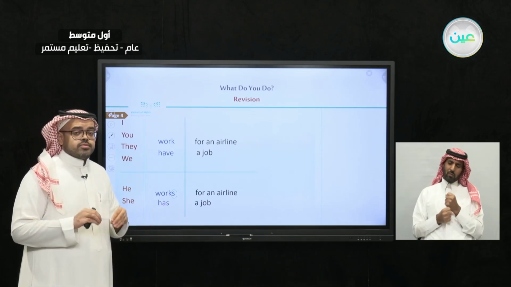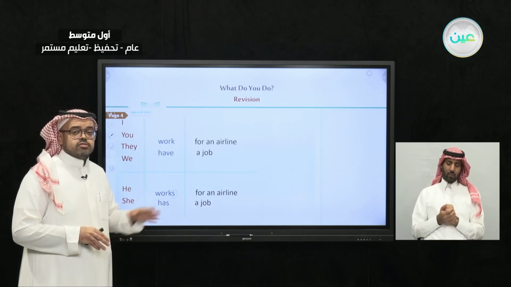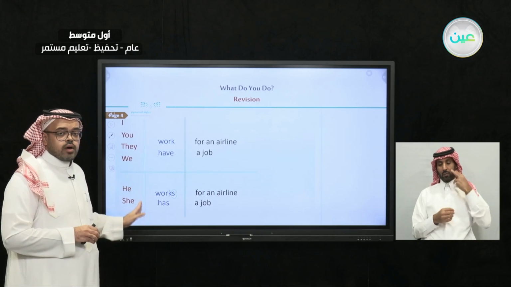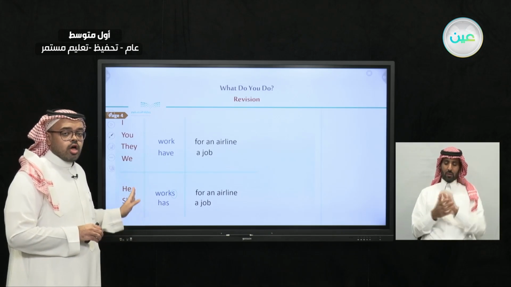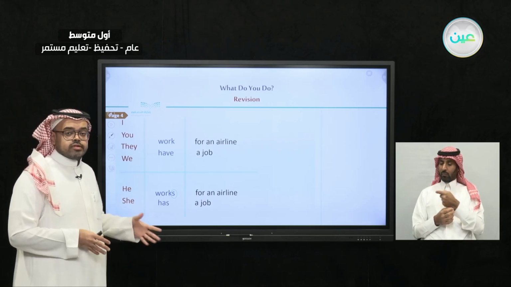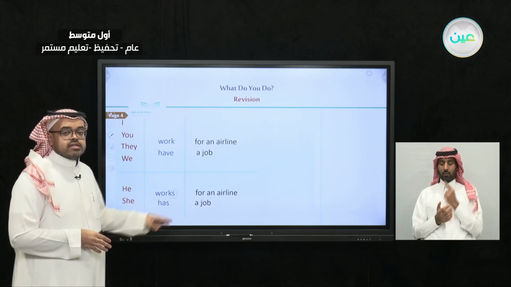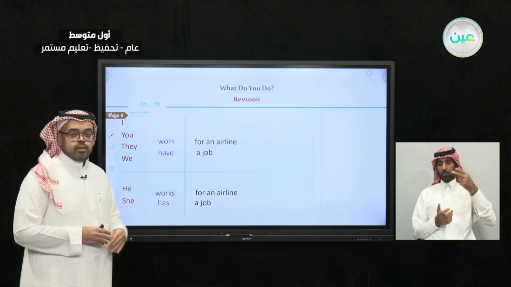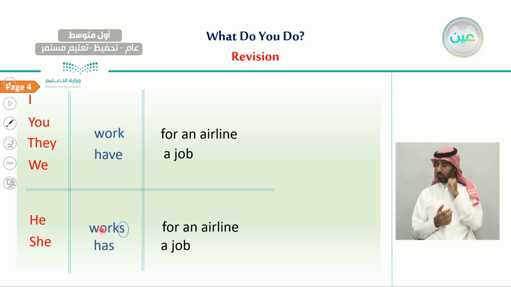And one of the verbs that has this exception is the verb have. When we use have with the third person singular pronouns he and she, in this case, we use has. For example, we would say, he has a job. She has a job. So here we have the regular form, where we just add the s to the verb.